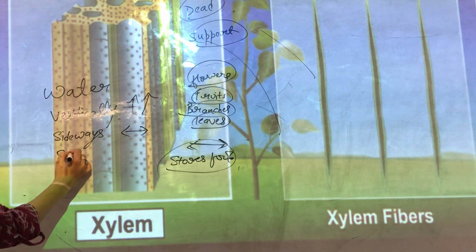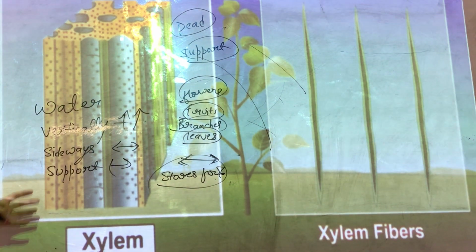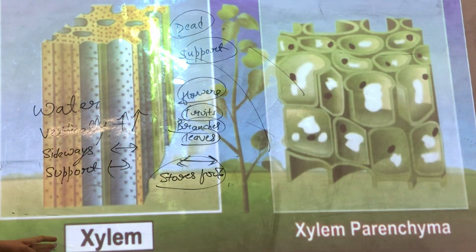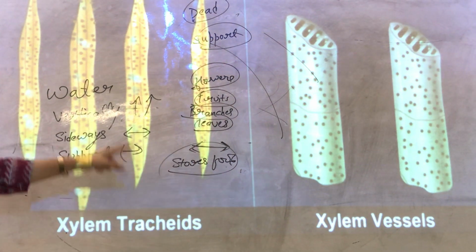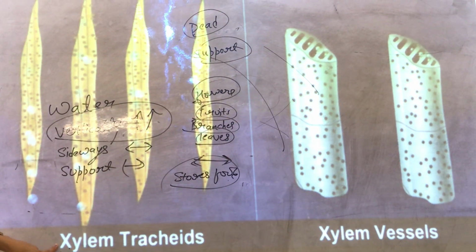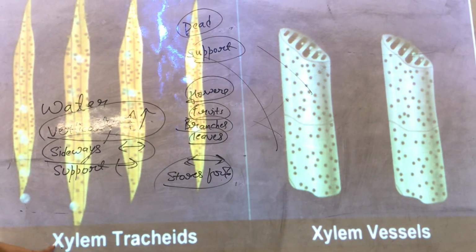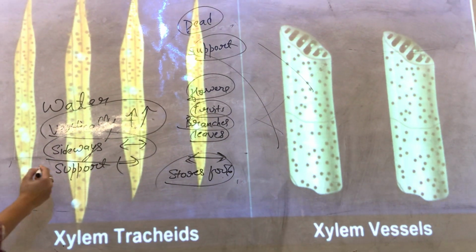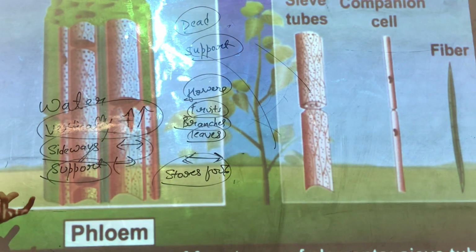And they also provide support. Xylem tracheids and xylem vessels send the water vertically, the sideways water is transported by xylem parenchyma, and support is given by fibers. I hope you have understood about the xylem.